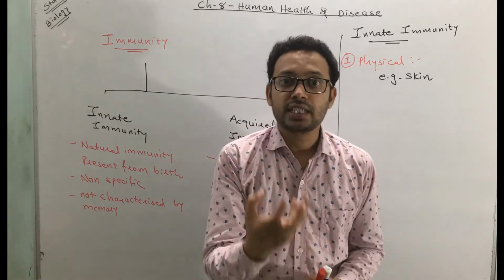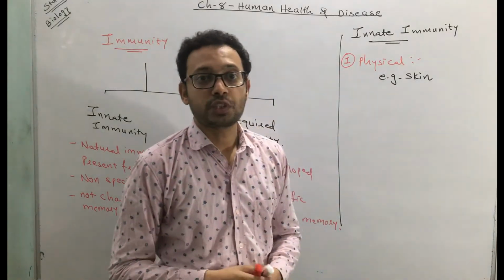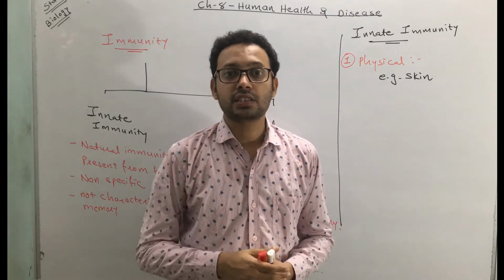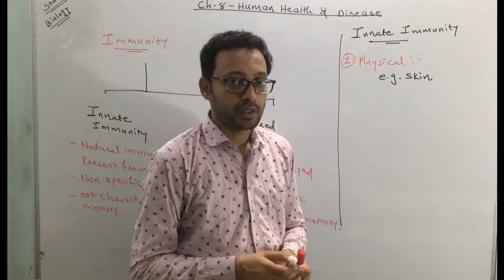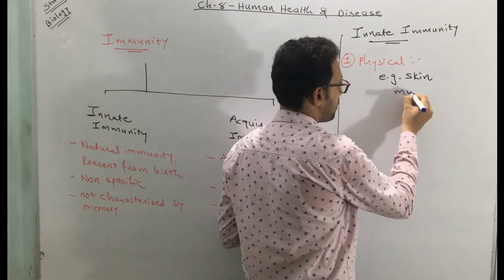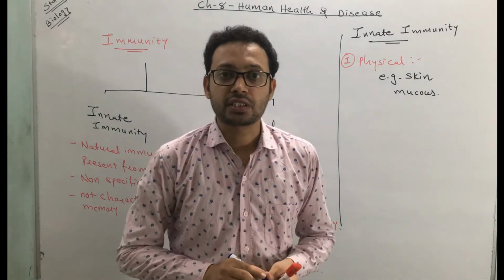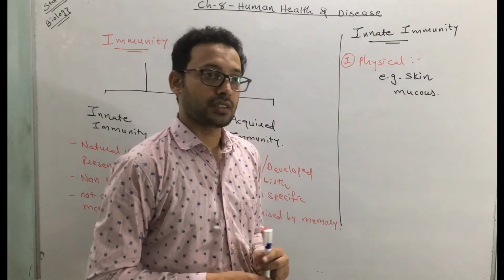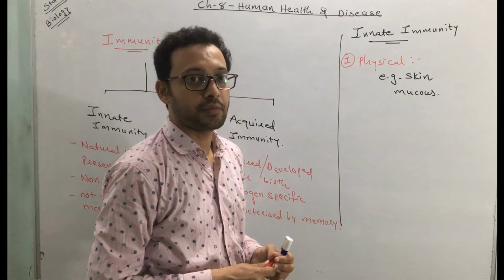So that mucus is acting as a barrier, and thus you get protected. The mucus is present in the respiratory system, gastrointestinal system or genitourinary system. This is another example of a physical barrier. So this is physical, the first type of innate immunity.